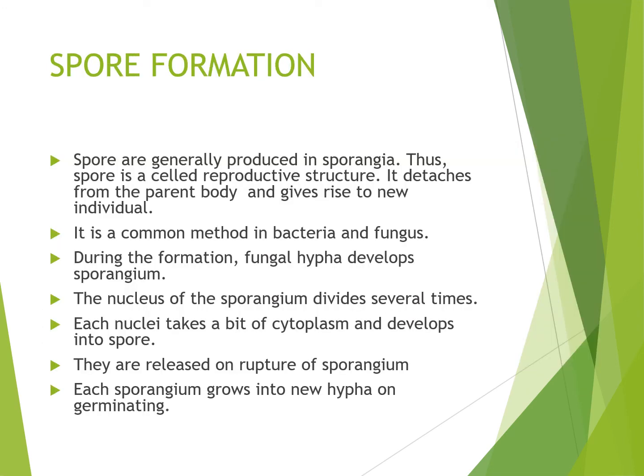Now the next method of asexual reproduction is spore formation. Spores are very fine, minute structures, and these are produced in the sporangia. Many spores develop inside a sporangium. So here, a spore is a reproductive structure.